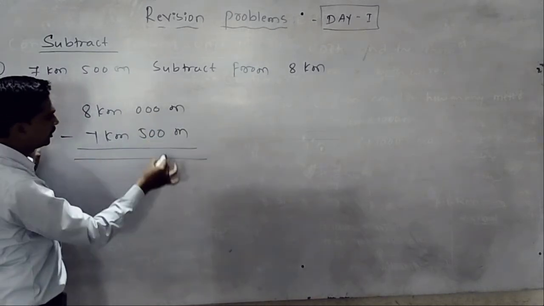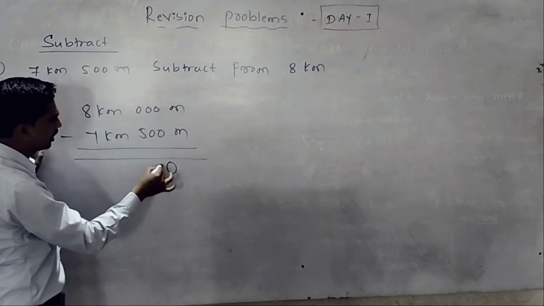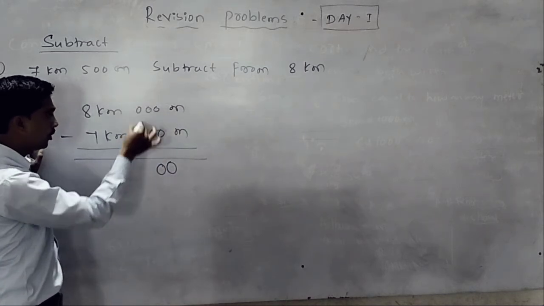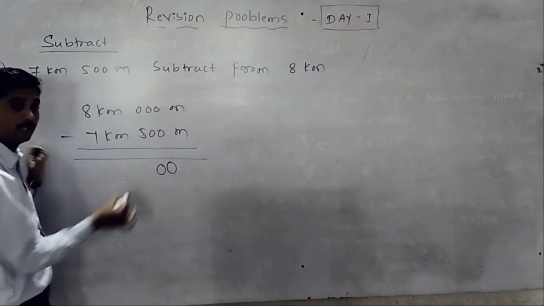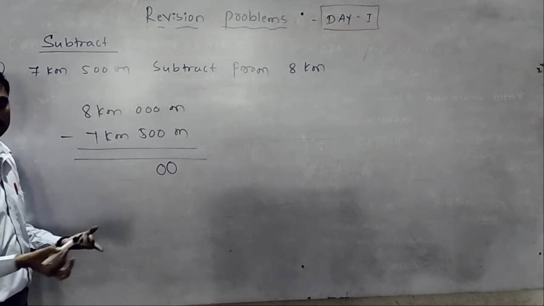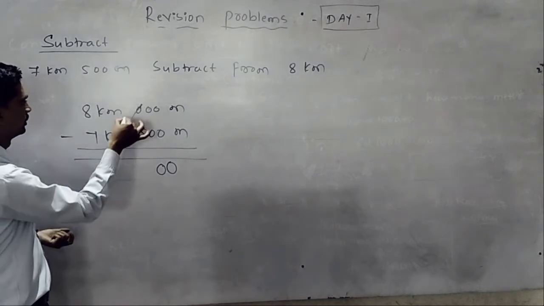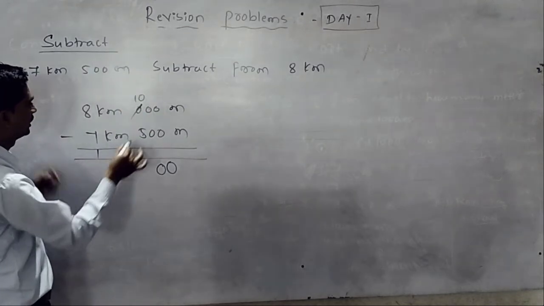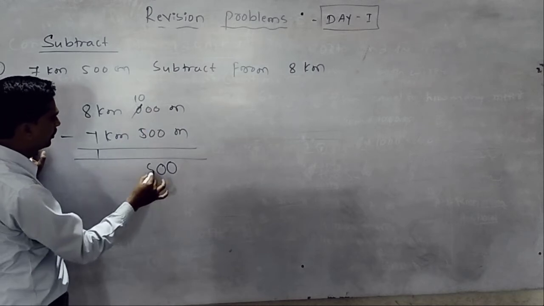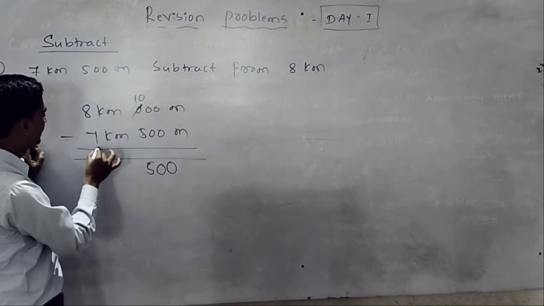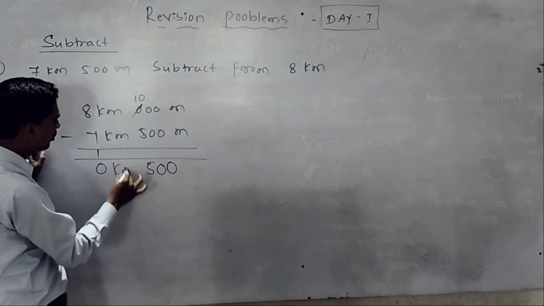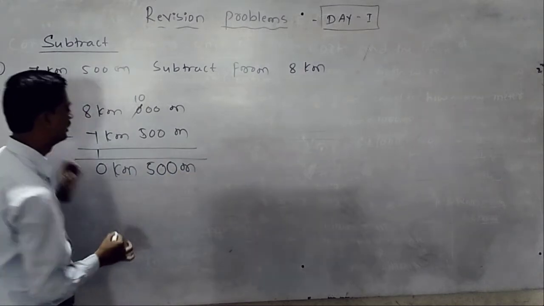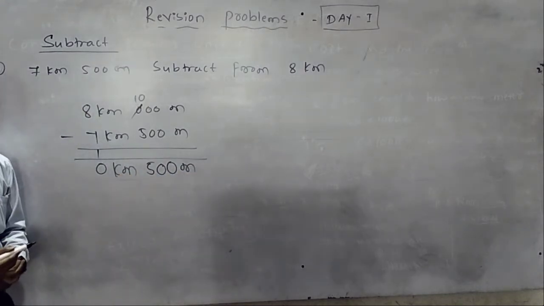0 minus 0 always 0. 0 is not subtract 5. Then what we do? Sir, you take the borrow. It is 10. Then give the borrow. 10 minus 5 always 5. 8 minus 8 it is 0. Sir, 0 kilometer 500 meter answer.